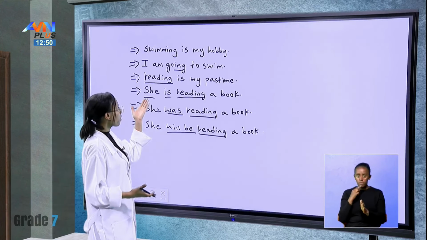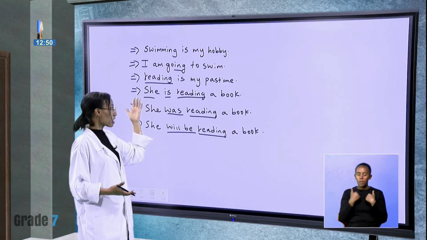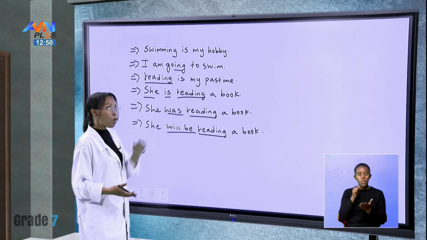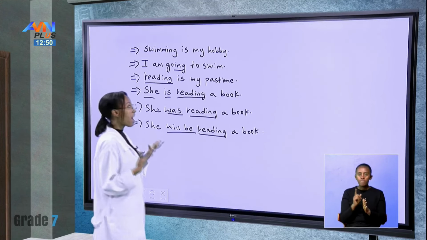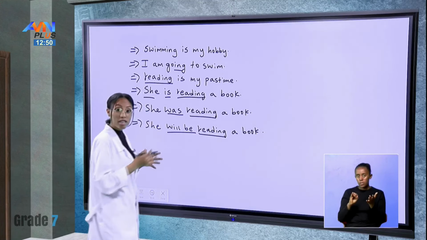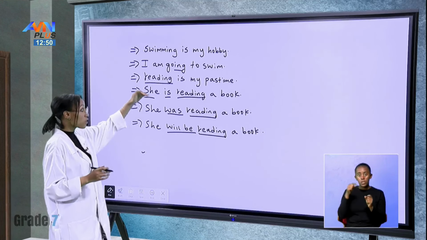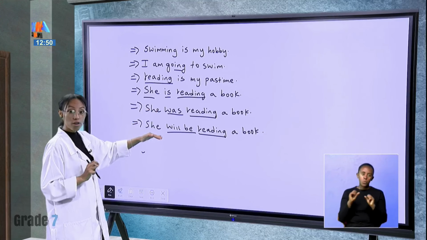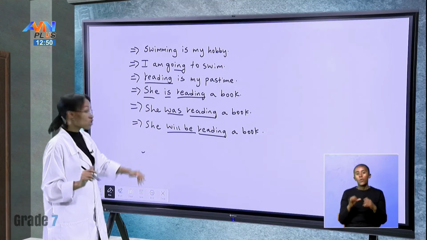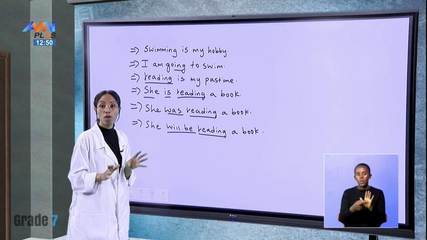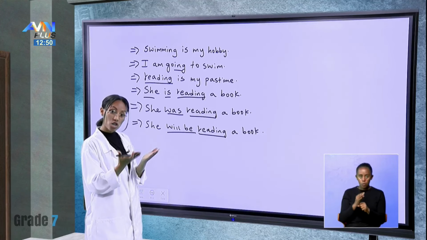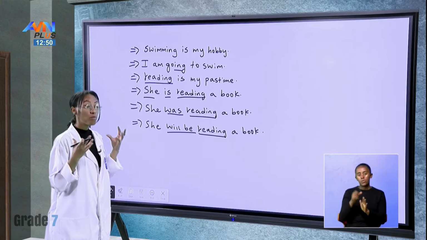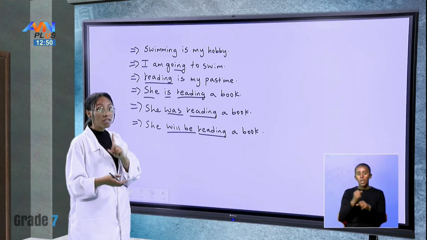If we're showing tense, we're showing what? Verb. So here again, she is, we have our subject. She is, again, she was, again, she will be. All of these show what? An action. Reading, reading, reading. The same, an action. But it shows tense. In the first one, it is the present continuous. In the second one, it is the past continuous. The third, it is future continuous. So these are all showing verb, an action of reading. She is sitting down and she is reading. So that shows an action, and our focus is on the action, but not on the noun.